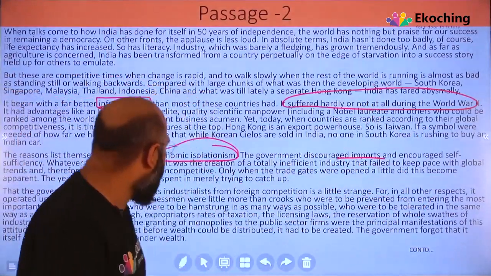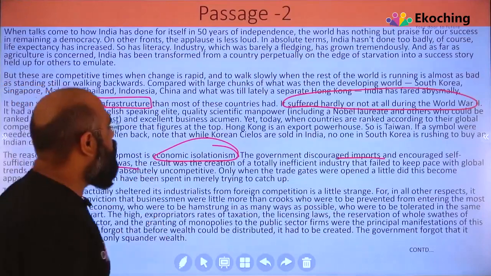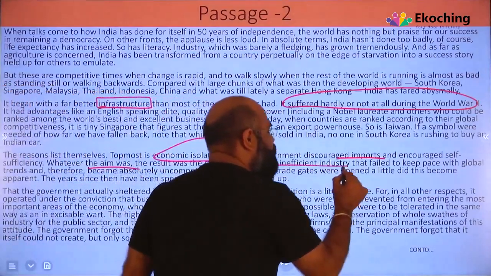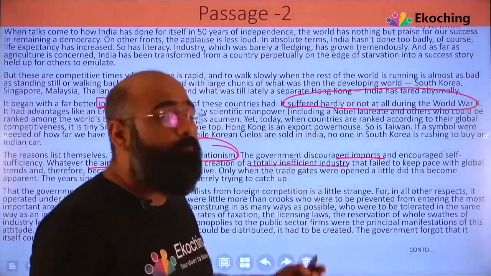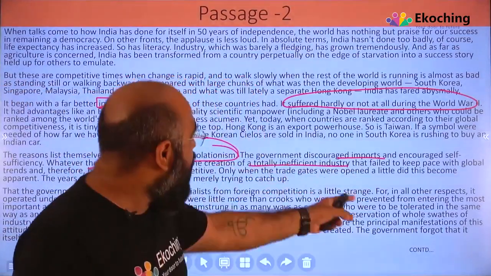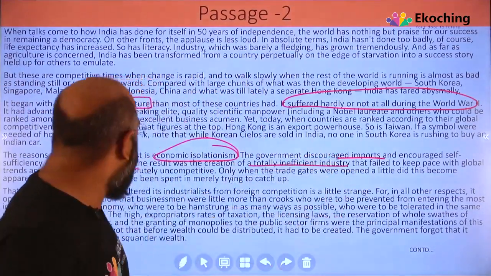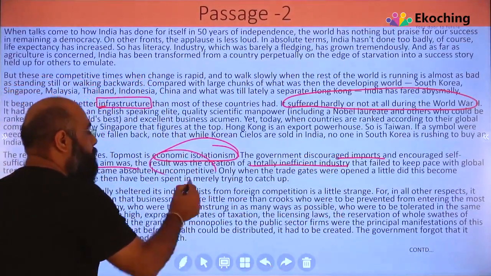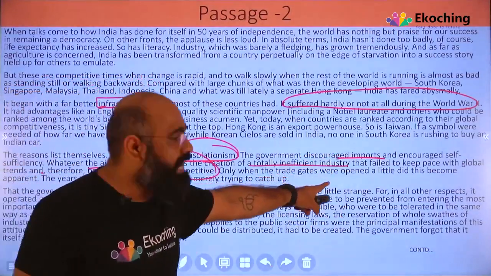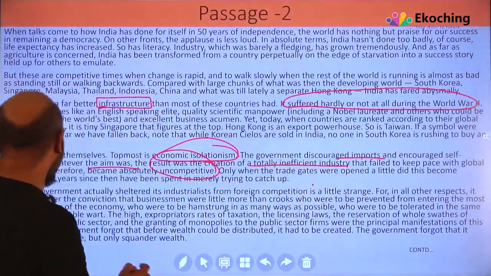That's irrespective. The result was the creation of a totally inefficient industry. I don't know whatever the aim was, but what happened because of it? The whole industry became inefficient, and it failed to keep pace with global trends and therefore became absolutely uncompetitive. Only when the trade gates were opened did this become apparent.